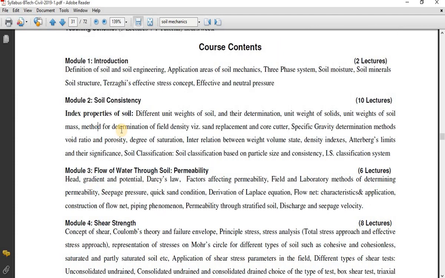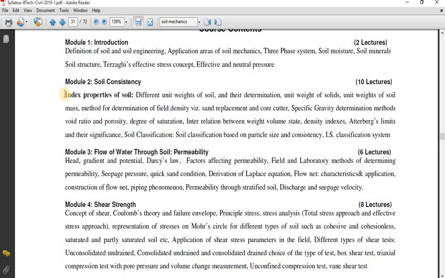So I hope you have understood the basics of this course content. What is the basic of this course content? You are only going to study the properties of the soil. In properties of the soil, we can categorize them in two ways: index properties and engineering properties. Index properties are basic properties. Engineering properties are the properties which are useful for engineers, meaning while designing or in site work, we are going to use such properties. But studying the index properties is very important because engineering properties depend upon index properties.